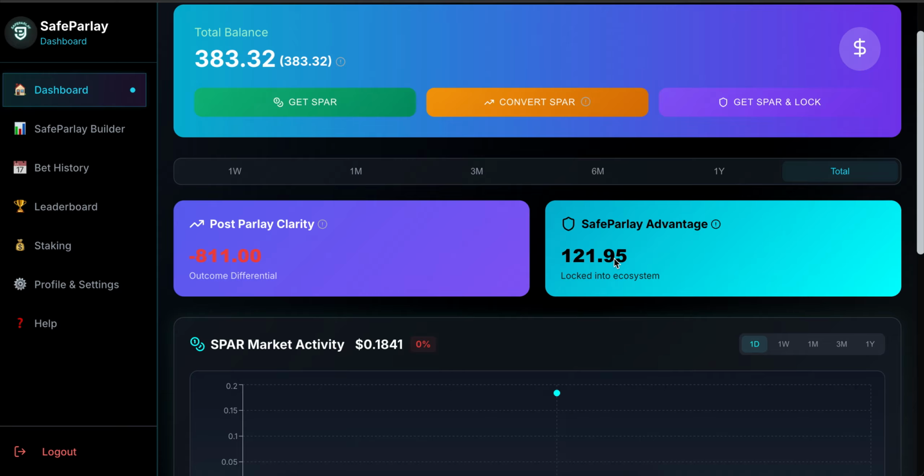And like I said, once again, this is simply a mirror to show you your advantage of being here rather than elsewhere. And it's also the reversal, right? Let's say you would have won $300 elsewhere, and let's say that's your very first transaction here. That post-parlay clarity will show plus 300, and your SafeParlay advantage will then update at the end of the week, because keep in mind, we pay out rewards for having correct parlays as well. It's just on a weekly basis, not a daily basis or per match basis.